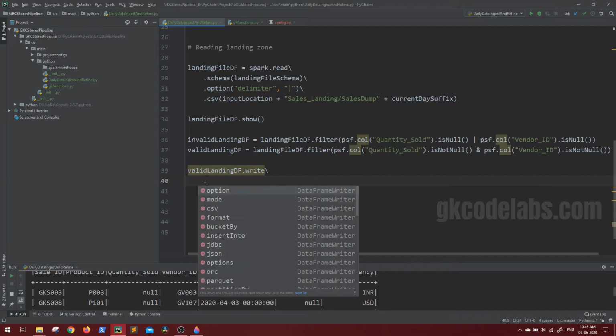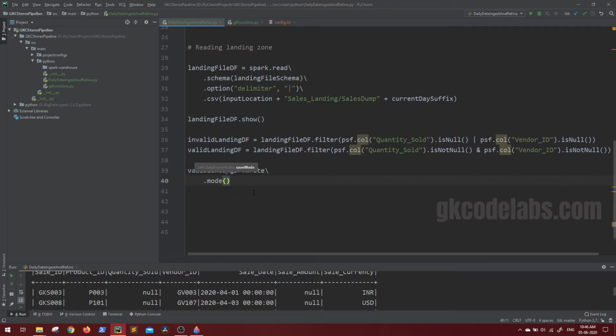First of all, what mode are we going to select? There are multiple modes in Spark: append, overwrite, etc. As of now we are testing, so we might need to run the code again and again. So let me mention the mode overwrite, because if I use append and run this code again for testing, the same data will be processed and appended to the previous data, creating duplicates. I don't want that, so for now I will use the mode overwrite.